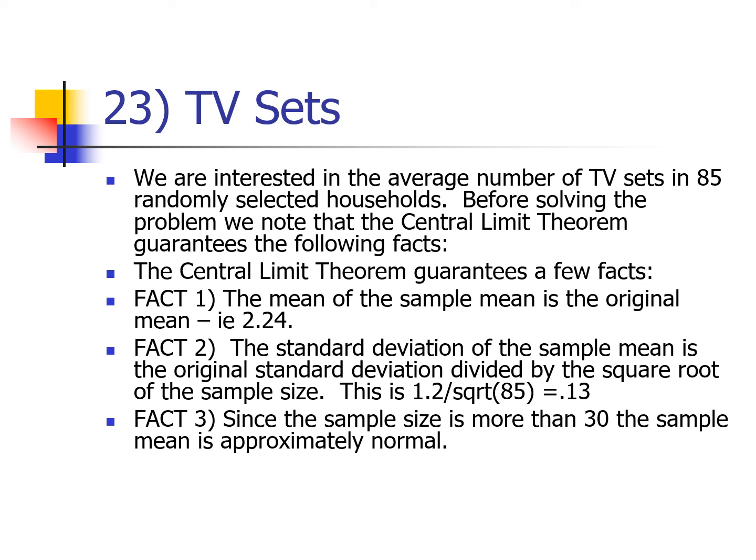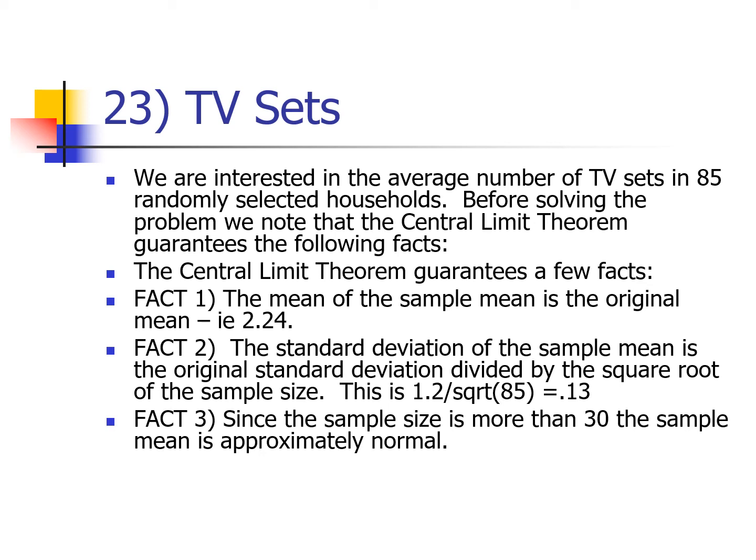Anytime I see X bar, the sample mean, my brain thinks central limit theorem. Anytime I think central limit theorem, I think about the following three facts. Fact 1, fact 2, fact 3. Those same facts, I'm just cut and pasting them. The mean is the same as before. The standard deviation is the original standard deviation over the square root of the sample size. As long as my sample is large enough or the underlying distribution's normal, the sample mean is approximately normal.